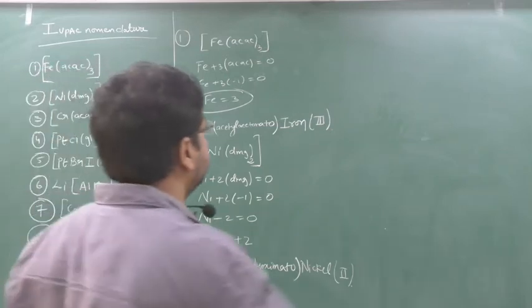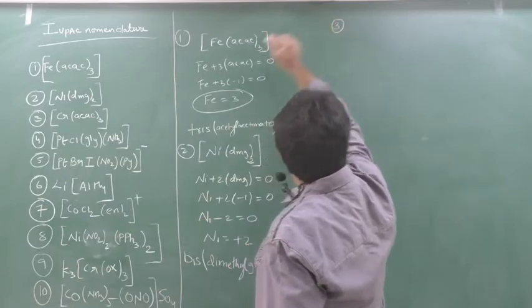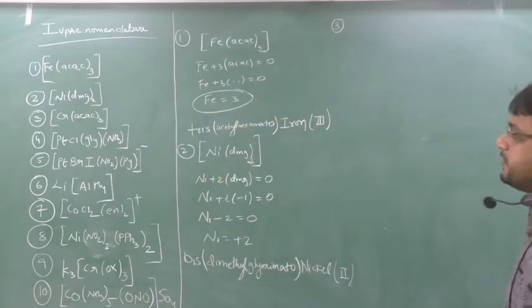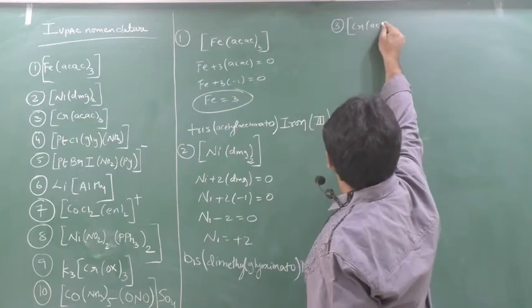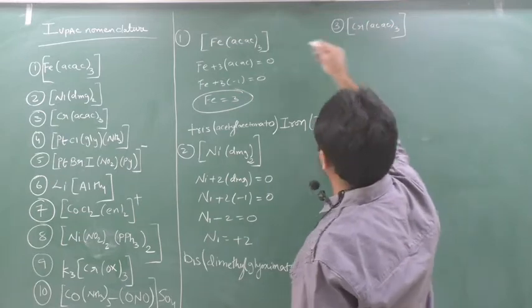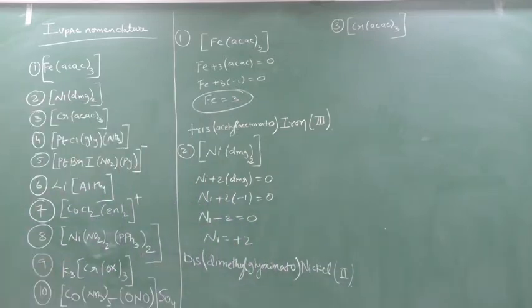Clear? Third is once more Cr, AC thrice. So write down first these two. Practice it. If you go on practicing, this will come. Sometimes in this chapter they directly ask 4 mark questions from this naming itself. So if this type of question comes, it will be a silver spoon. Directly you can get the 4 marks within a fraction of a second.